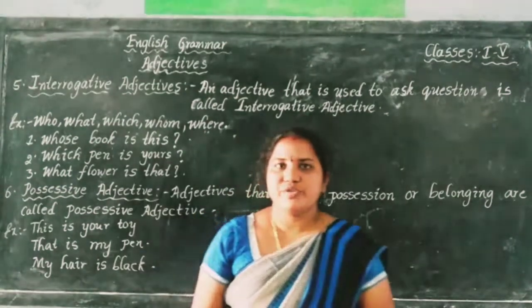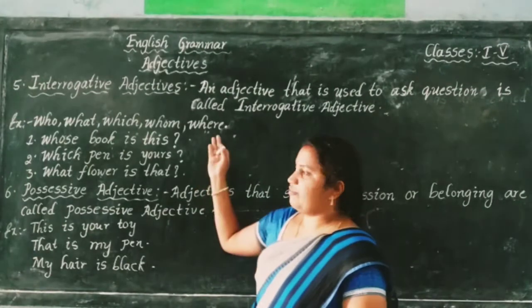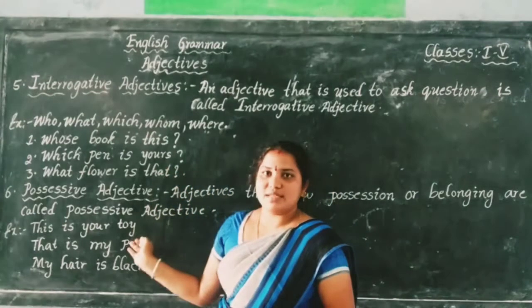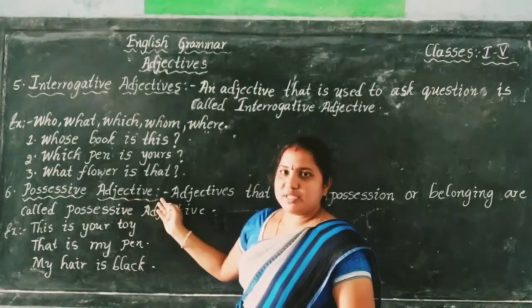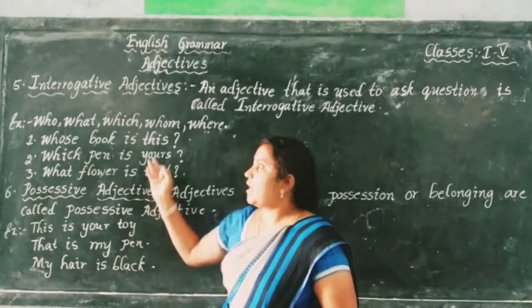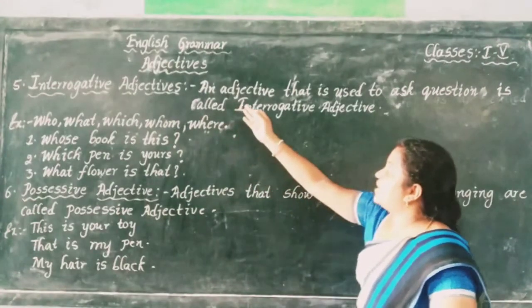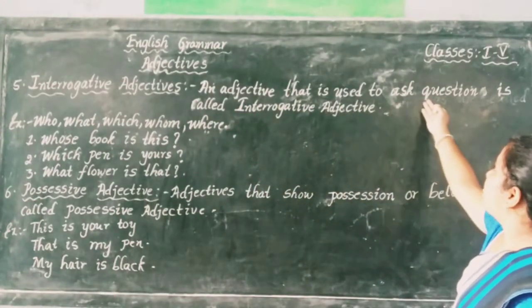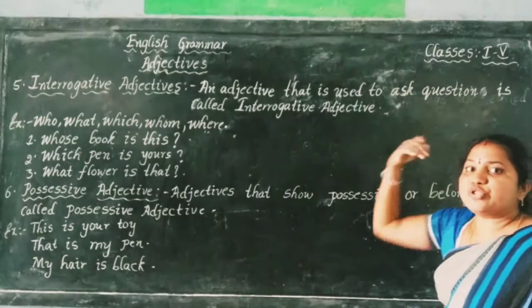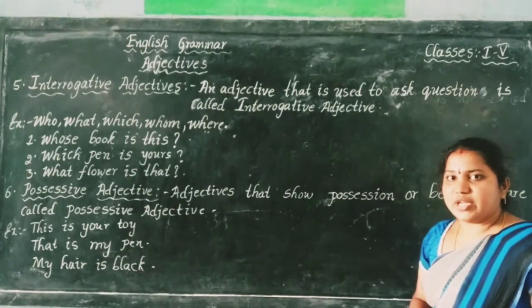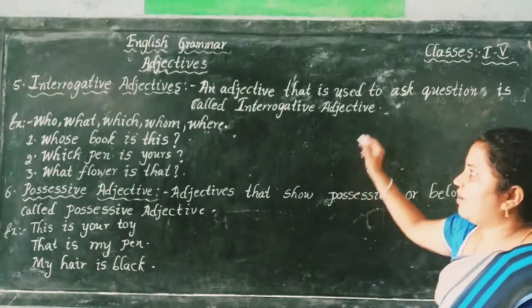Today we are going to study types of adjectives. Fifth type and sixth type, the last types: interrogative adjectives and possessive adjectives. An interrogative adjective is nothing but an adjective that is used to ask a question. That adjective which is used to ask a question is called an interrogative adjective.